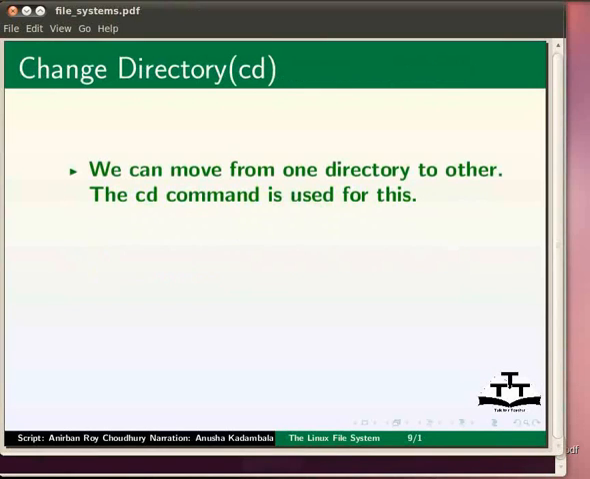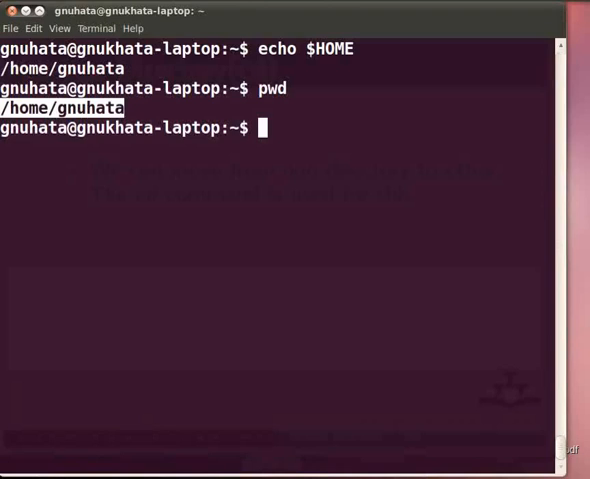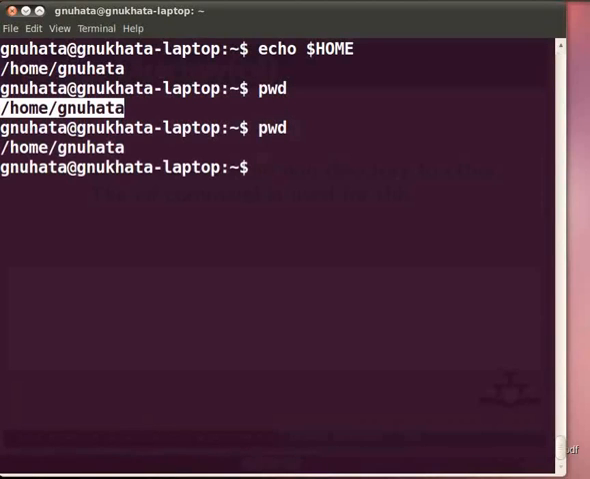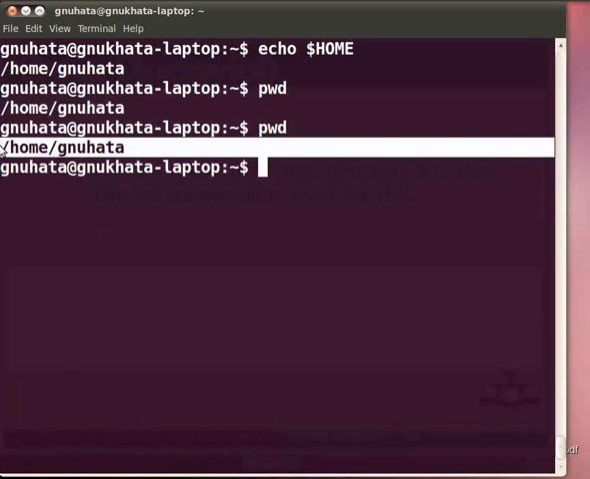We have said that we can move from one directory to other. But how do we do so? We have the cd command for this purpose. You have to type the command cd followed by the path name of the directory you want to move to. Let's again see our current directory by typing pwd at the command prompt and press enter. So now we are placed in this directory.